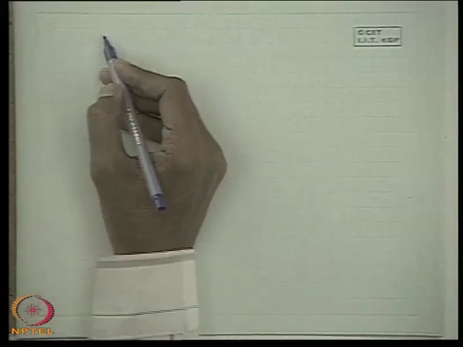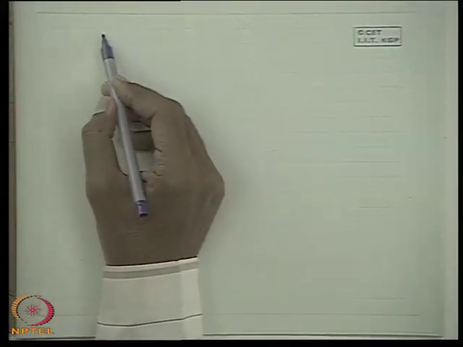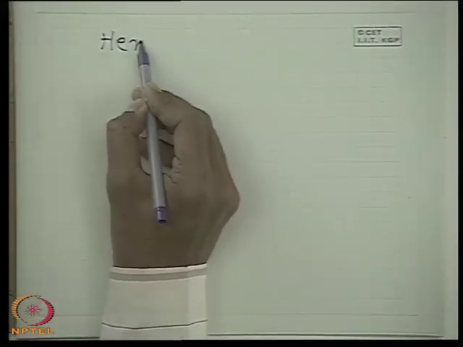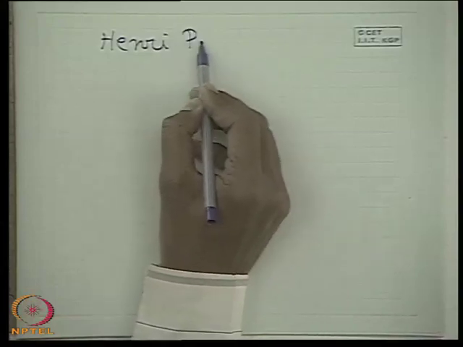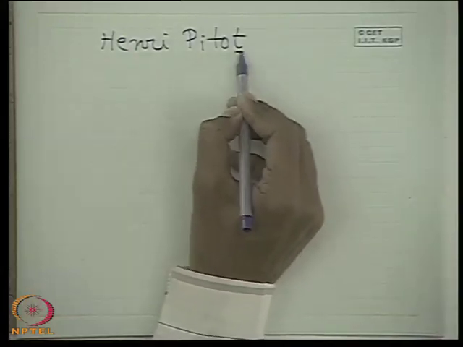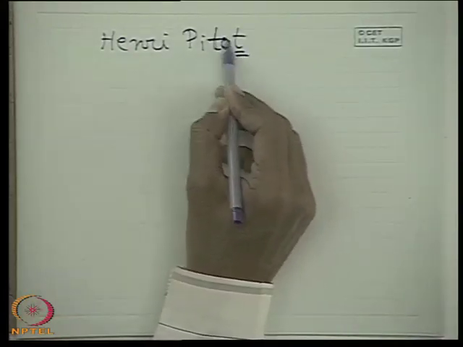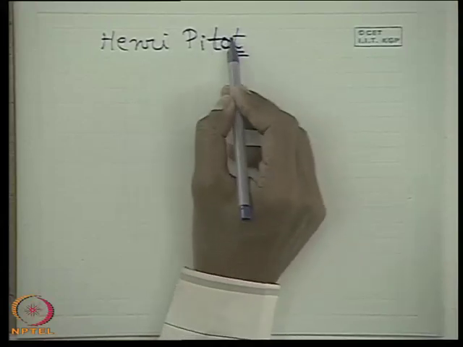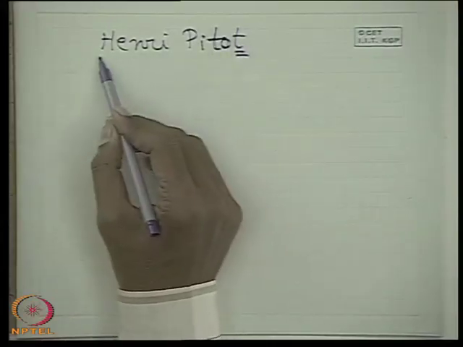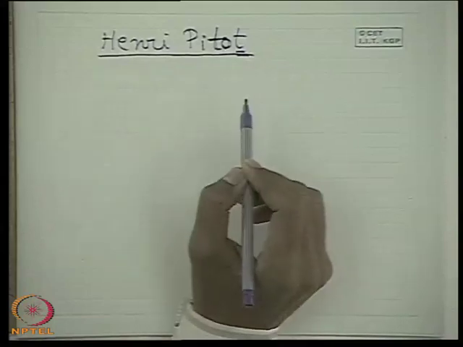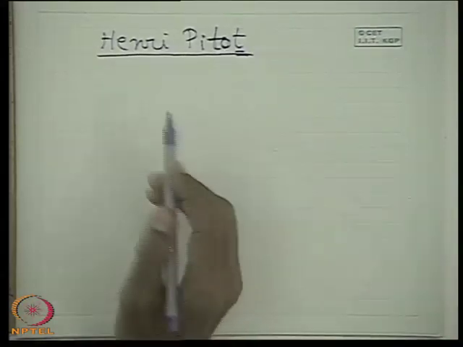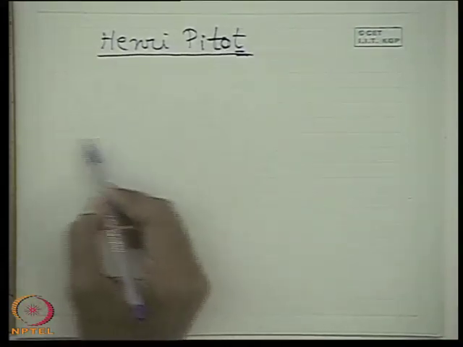Now first, the idea of measuring stagnation pressure was given by a scientist known as Henry Pitot. The T is not pronounced, so it is pronounced as Pitot, P-I-T-O-T. Henry Pitot is the scientist who first discovered this and got the idea. Now first of all, let us appreciate the idea.